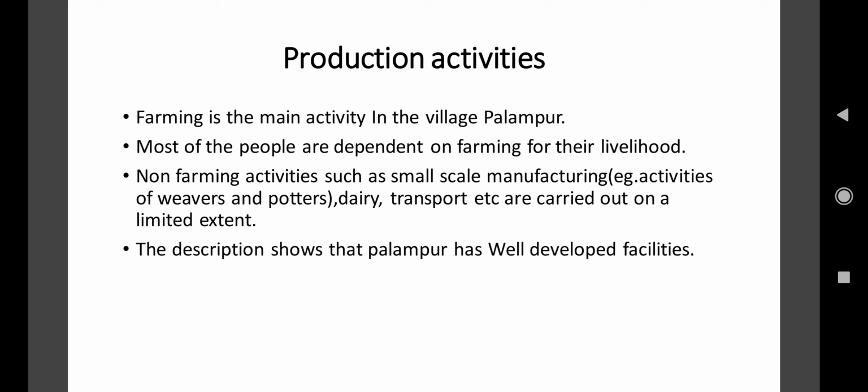It means farming was the main activity, but besides that, dairy and transportation facilities were also carried out, but to a limited extent only. The description shows that Palanpur has well developed facilities. Obviously, from the above given description, we can say that Palanpur had well developed facilities. It was not an underdeveloped village.